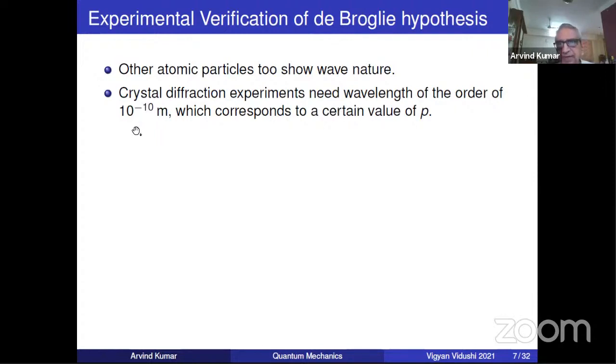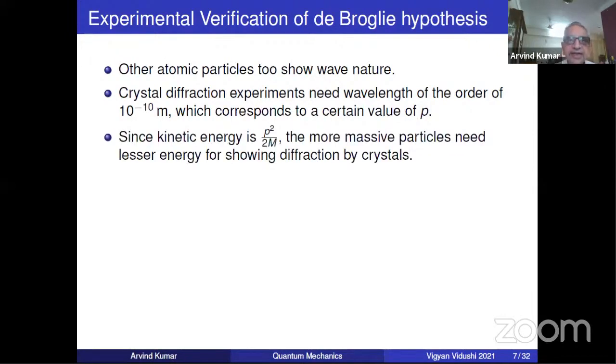And p equals h by lambda, h we know. So crystal diffraction experiments need a certain value of p for the particles which are bombarding. Now kinetic energy is p squared by 2m. So it is obvious from this expression that if the particle mass is large, they will need less energy for showing diffraction. I hope it is obvious.